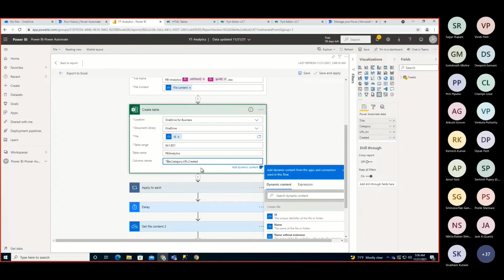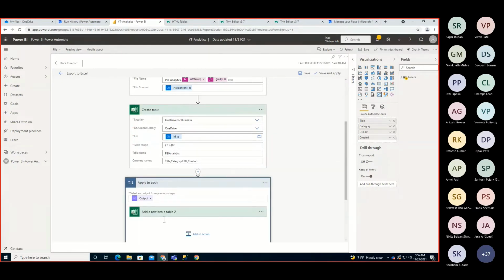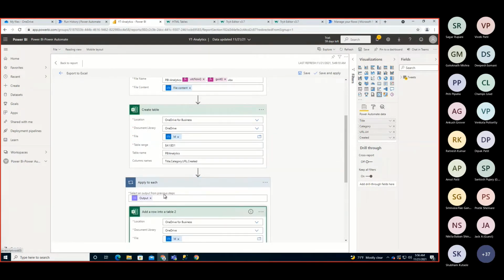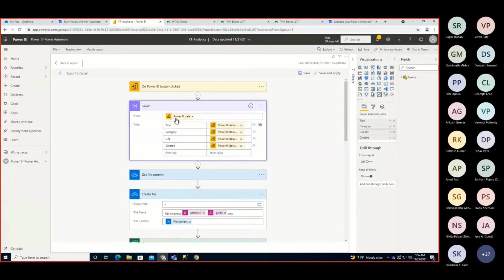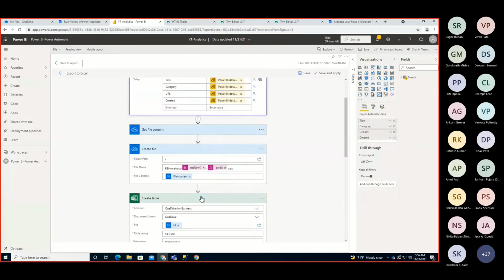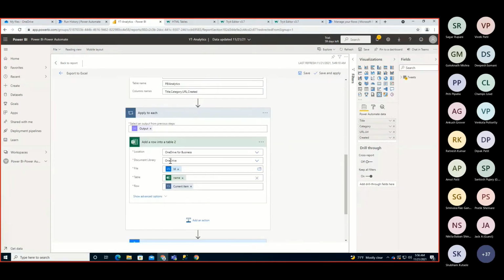to create the table. After creating the table, the next step is that we need to append the rows inside the table. So for that, we simply have the add row into table action, and we need to have apply to each on the select statement that we have done at the very initial. We will loop through this and we will add those rows one by one. So in the same way, provide the location and library, and then the file ID.